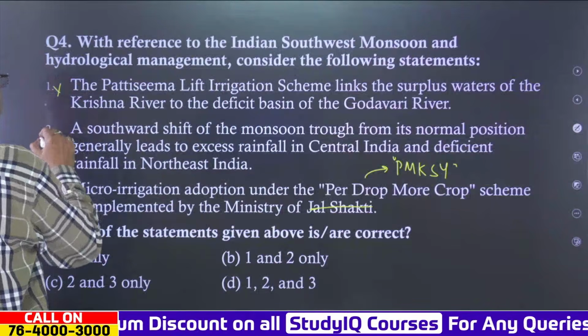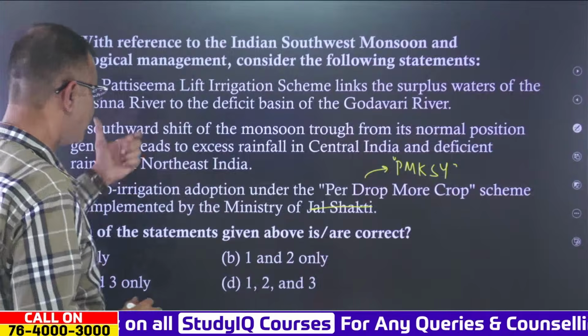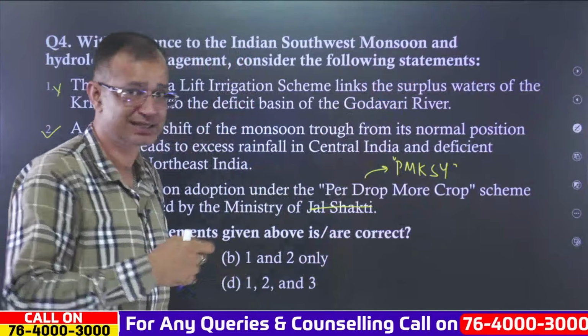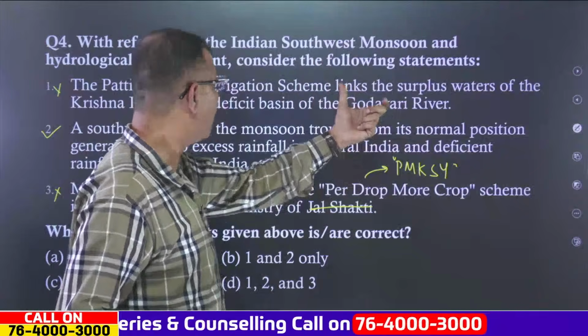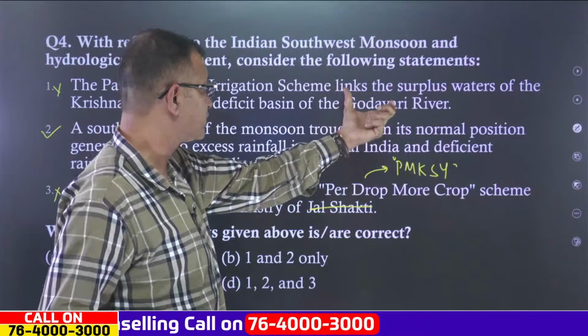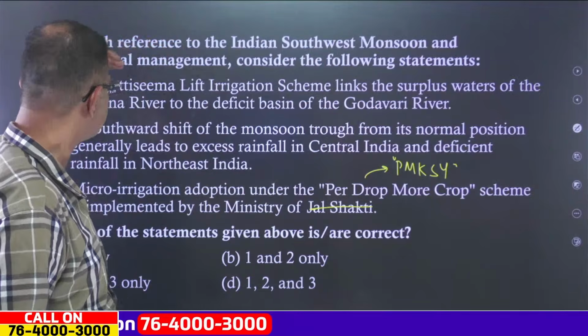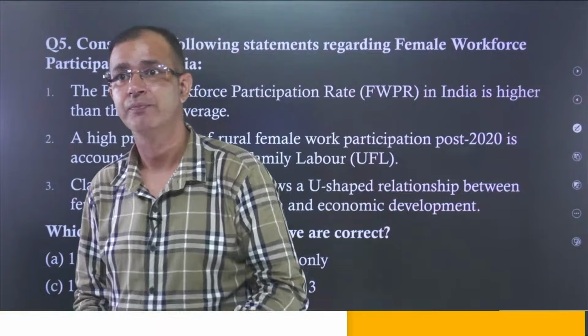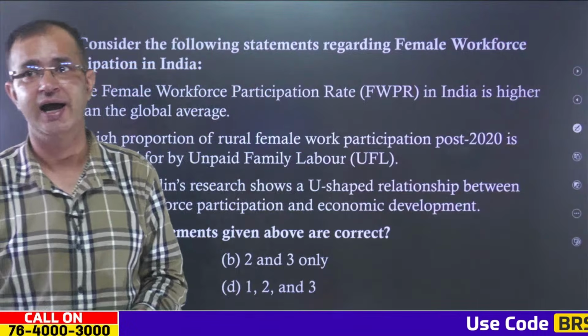We have the first, that is again correct, because when it comes to the Krishna river, that is deficit, not the Godavari river. Godavari river basin is surplus. From where? Through the Pattisima micro or the lift irrigation, the water is lifted towards the Krishna river. So the answer will be A. That will be the correct answer. Yes, Ministry of Agriculture and Farmers Welfare.